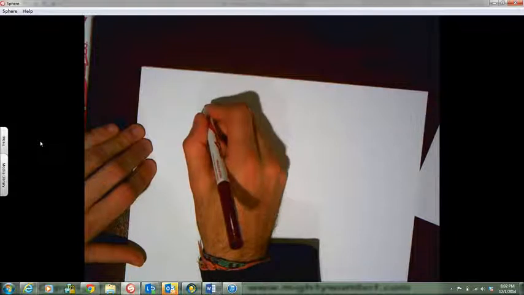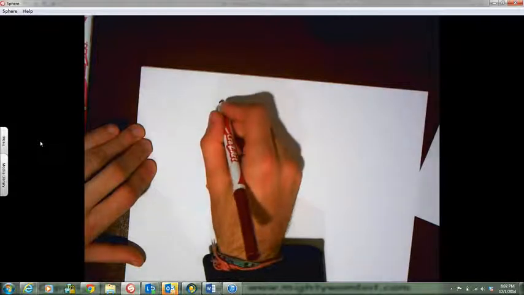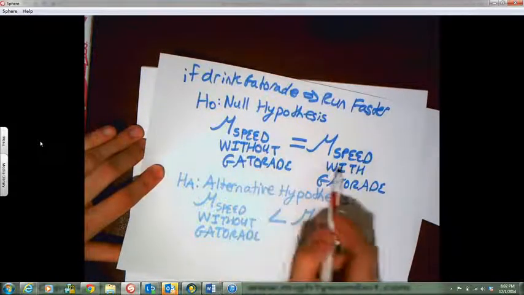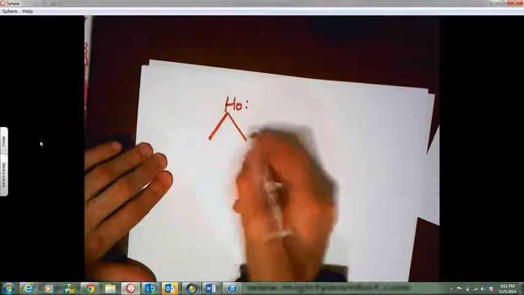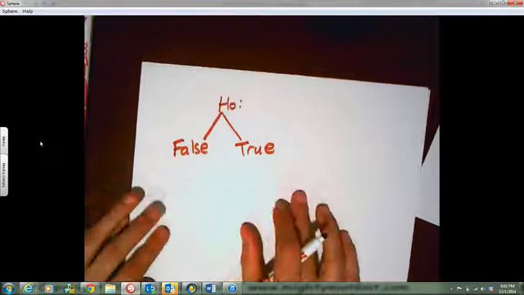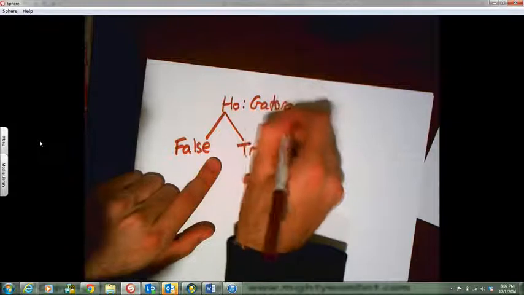Now, we have the null hypothesis, and remember the null hypothesis was speed with Gatorade is the same as speed without Gatorade. This null hypothesis could be true, it could be false. By the way, I got this tree idea from Alex Garcia, so I want to give Alex a big shout out here. The null hypothesis, which was that Gatorade speed equals no Gatorade speed, right? So it could either be false or true.